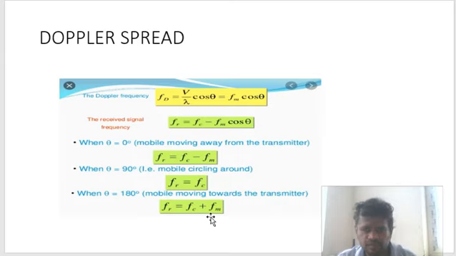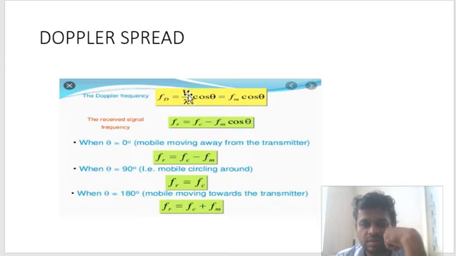And the frequency Fm is nothing but v by lambda. V is what? The velocity of that moving body. If your mobile is moving, meaning you are sitting in a car, the velocity will be the car velocity.